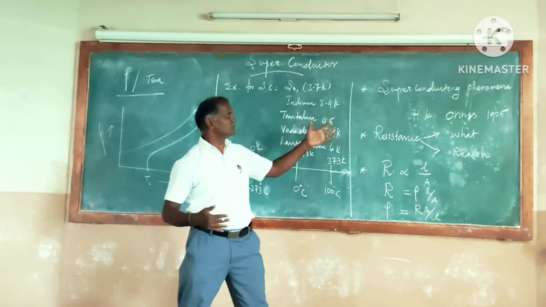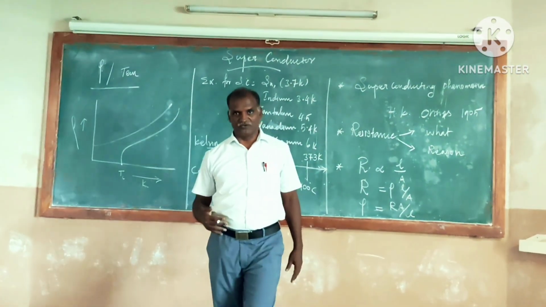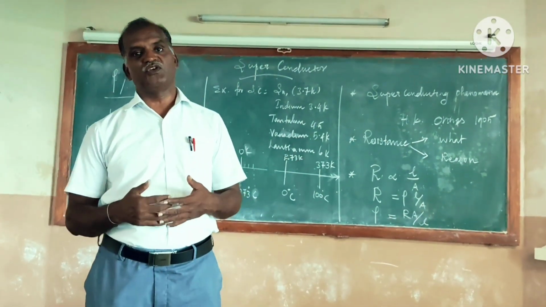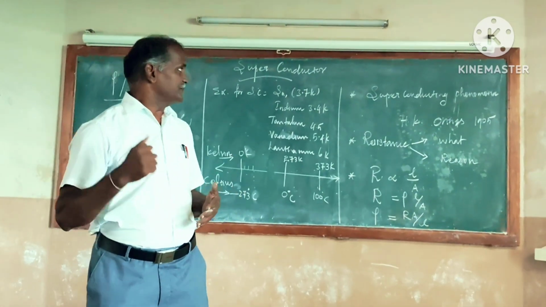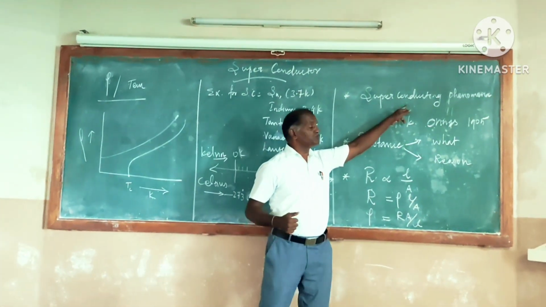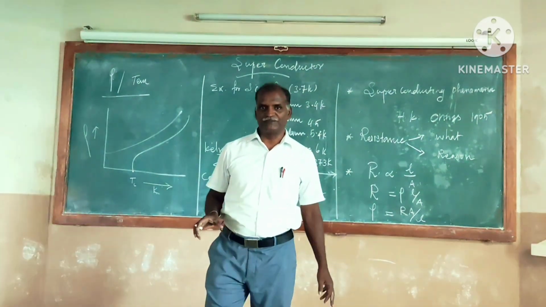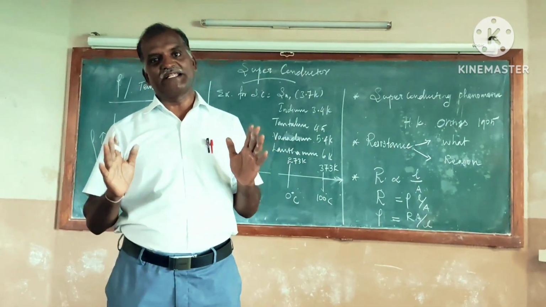Usually, this was introduced by Dr. H.K. Onnes in the year of 1905. After the invention of superconductors, a lot of revolutions took place in new engineering materials. Superconducting means, in the name itself it shows the difference between a conducting material and a superconducting material. In a conducting material, only free electrons contribute to conductivity.